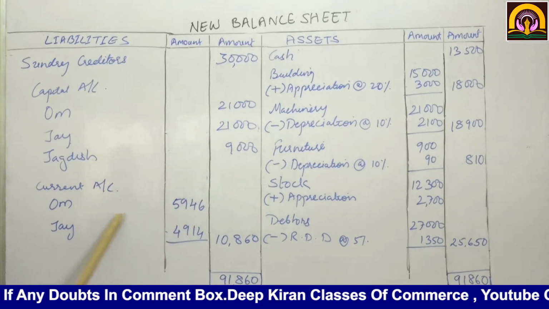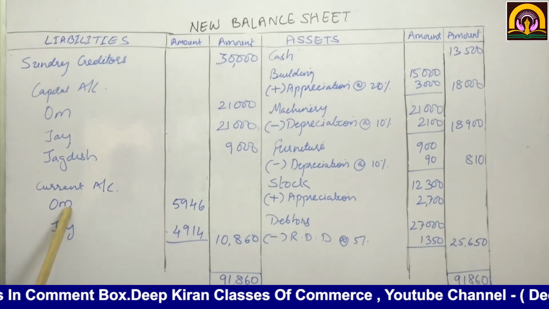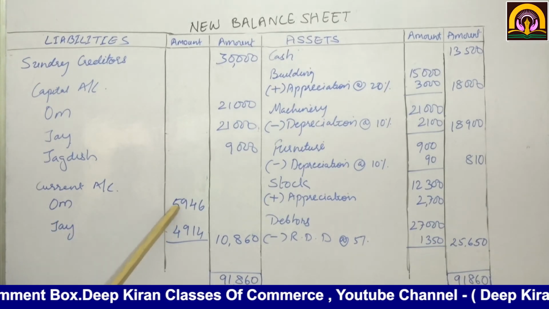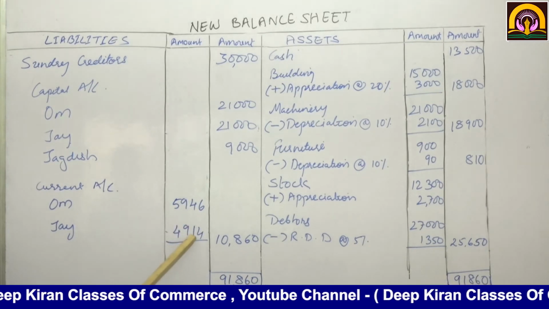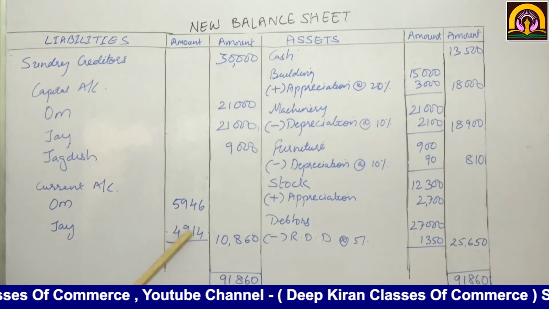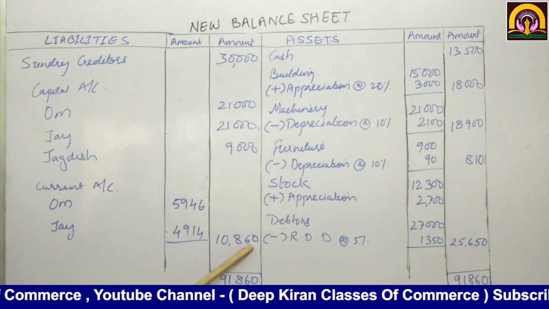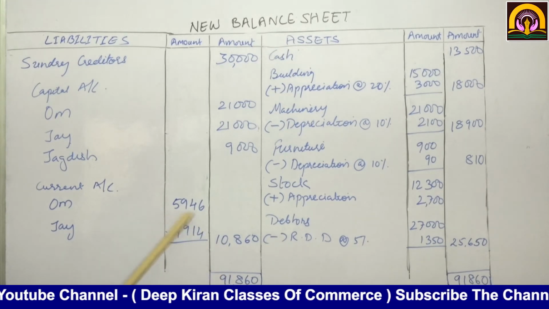Now current account balances. In this sum we have prepared current account. In that, balance was rupees 5,946, 4,914. Okay, so the total comes to 10,860. This is current account.